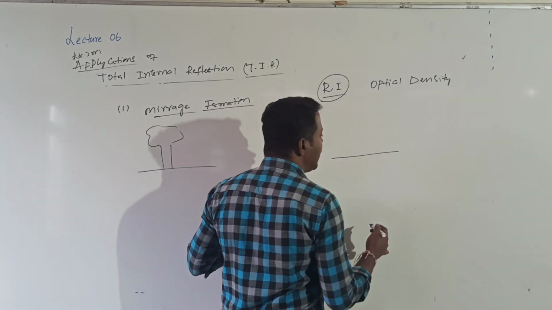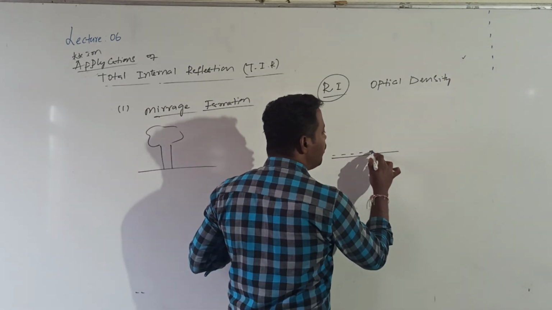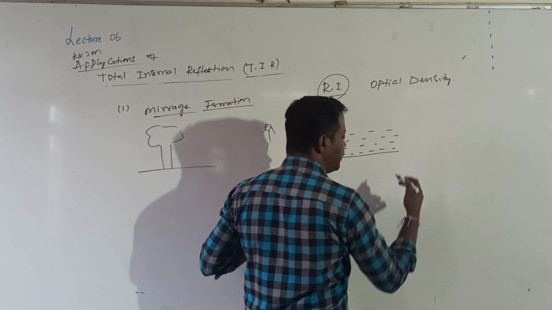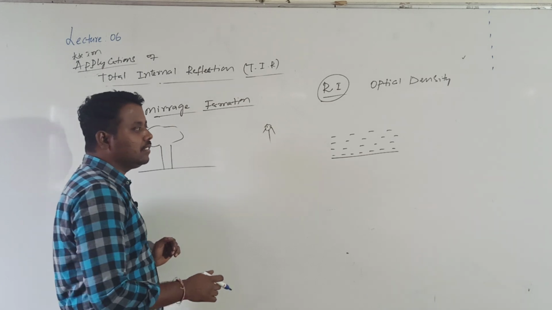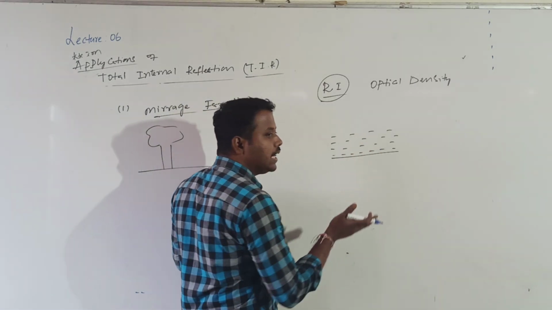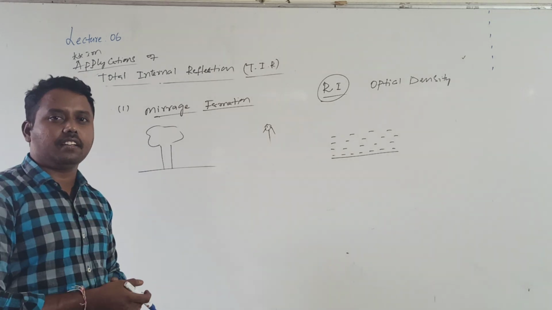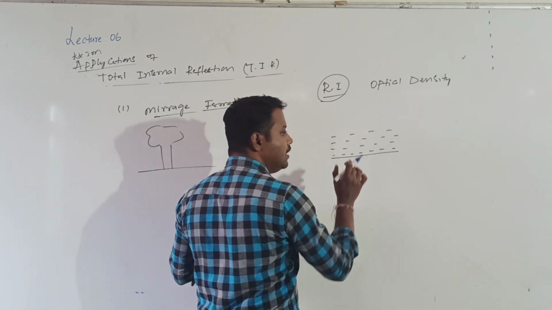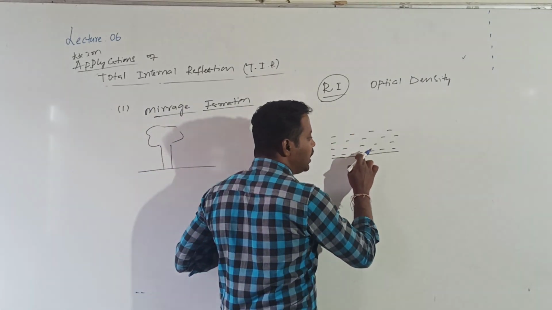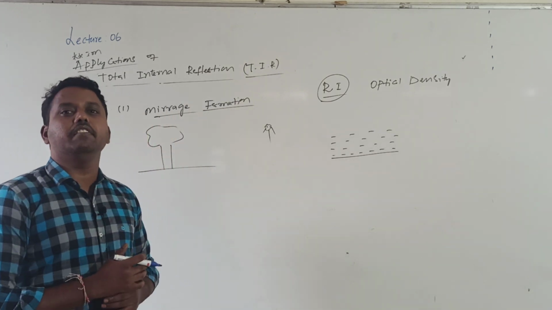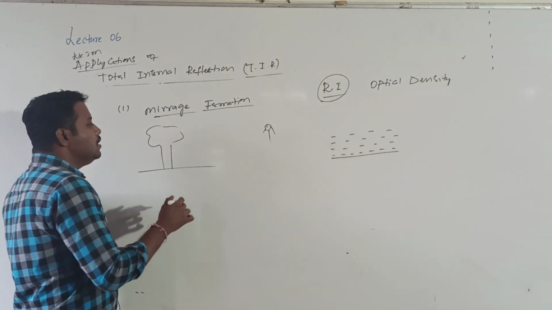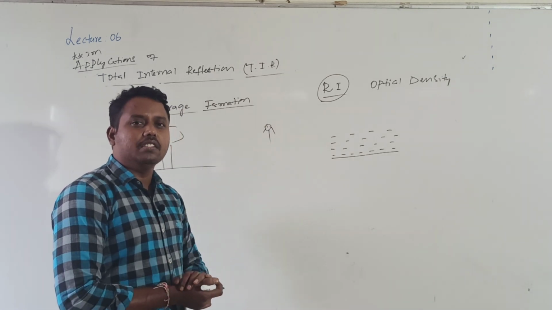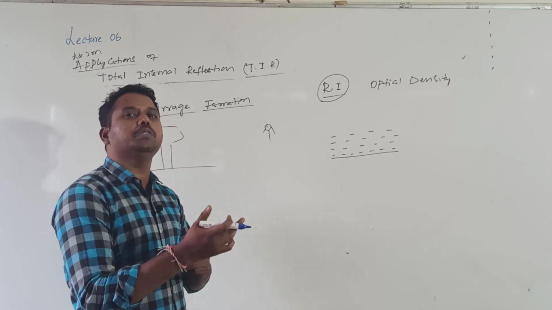Now if I consider this is land, the land is covered by layers of air. This is one layer of air, one layer of air, one layer of air. In hot summer days, the air in contact with the land gets heated fast. Air is a bad conductor of heat, so the total air will not be heated to the same extent. The air in contact with the ground becomes different in density, so density everywhere is not the same. Till now we considered density constant, but the density value changes with temperature.